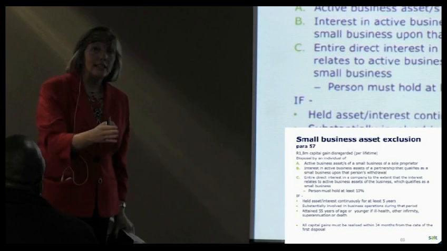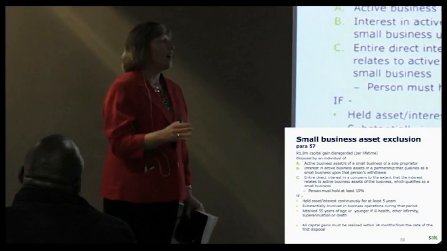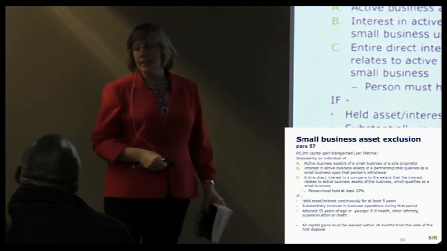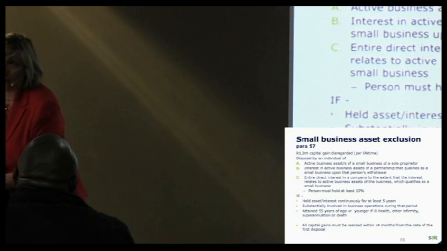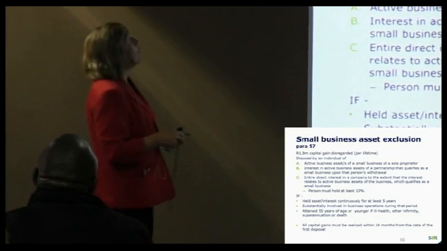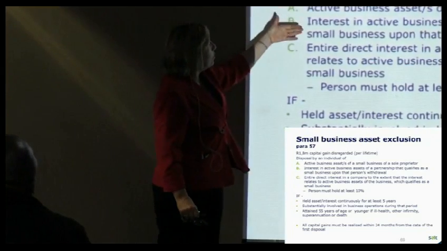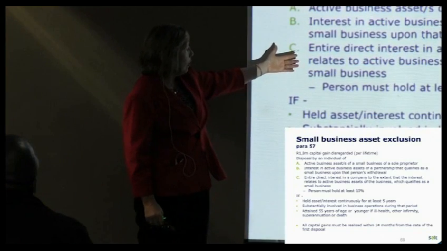So you must hold at least 10%, and you must sell your entire interest. So if you hold 15% in that company, you must sell the whole 15% in order to qualify. All right. So it's basically those 3 disposals. So sole proprietors, partnerships, interest in a company or closed corporation.